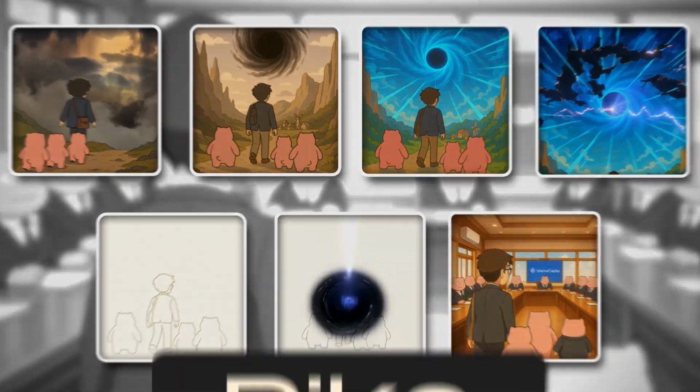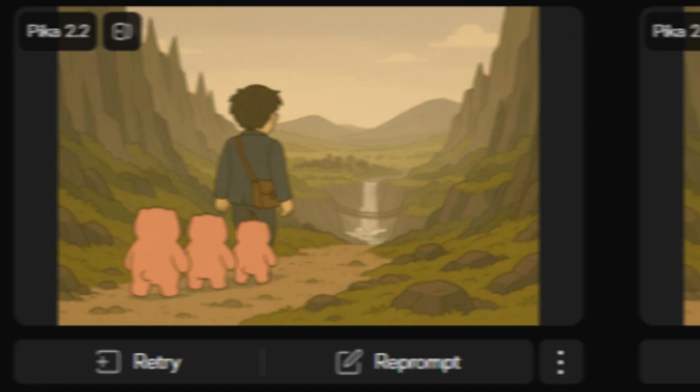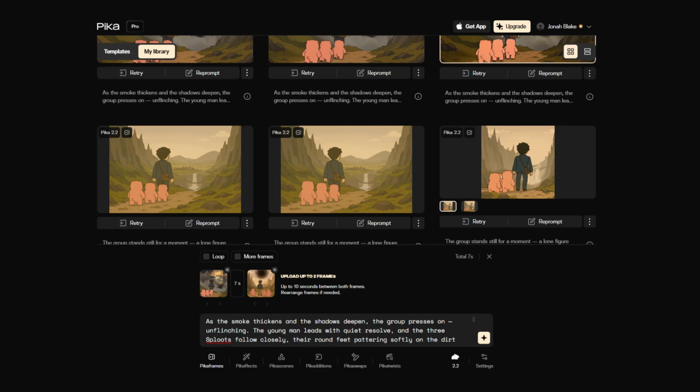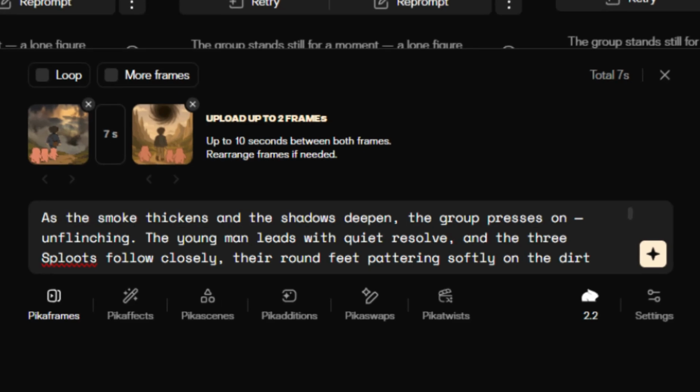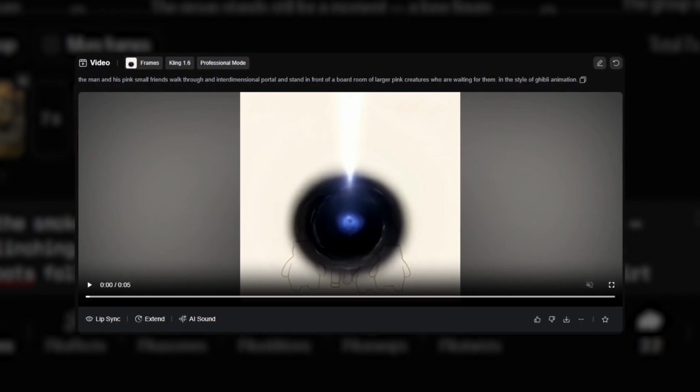like this vortex. And to do this with Pika, we took the end of each frame and screenshotted it and combined it with the beginning of the next frame. And you put them down in the Pika dashboard that says upload, and then we do an average of 5 seconds of transition, and then have the prompt explain what's happening in the transition. And it actually comes out with pretty great results. That's what we did for the transition portal here.